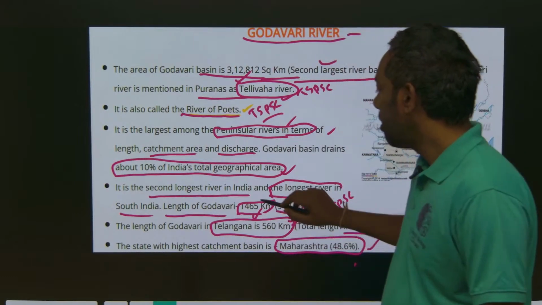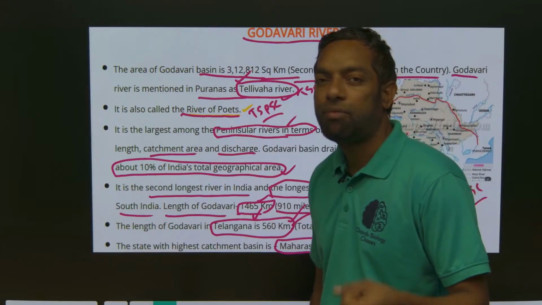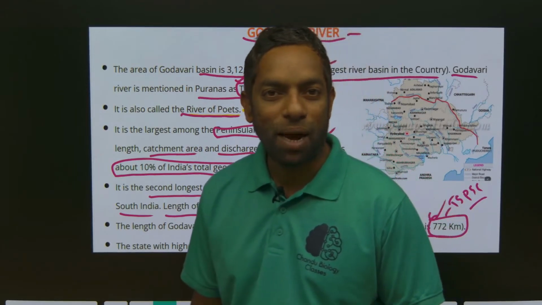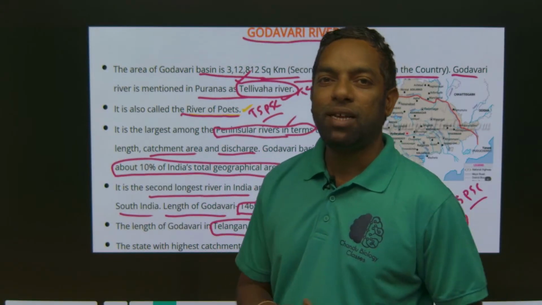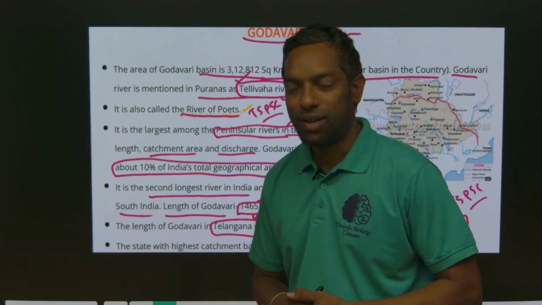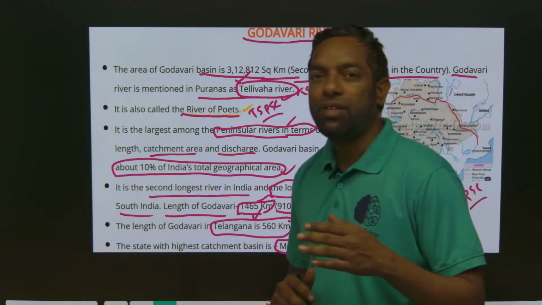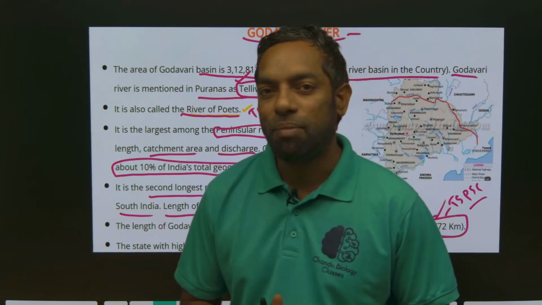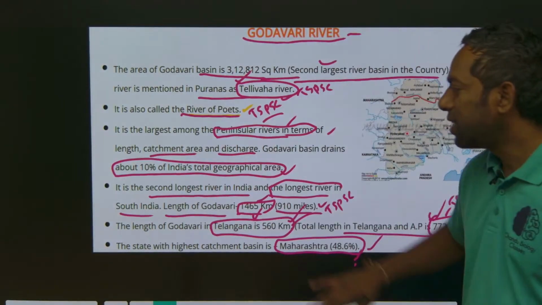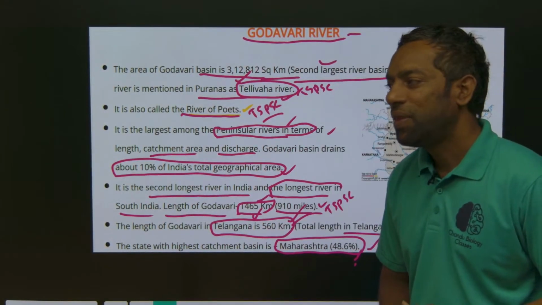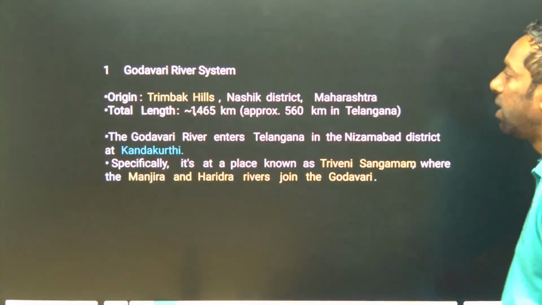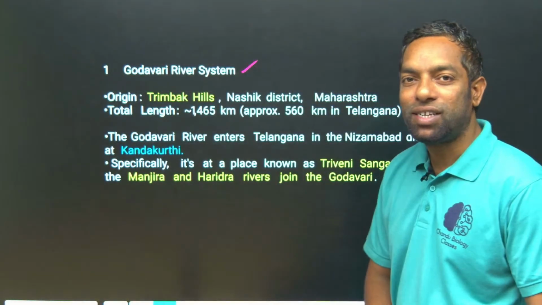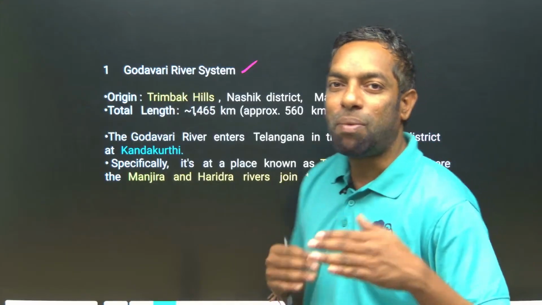It is about 1465 kilometers, 910 miles. In Telangana, it is 560 kilometers, and in Andhra Pradesh and Telangana together, 770 kilometers. The largest catchment area of the Godavari is in Maharashtra, 48.6%. I hope you understand these points about the Godavari. Next, we will discuss the Godavari river system: where it starts, and the points relevant to TSPSC and Telangana.